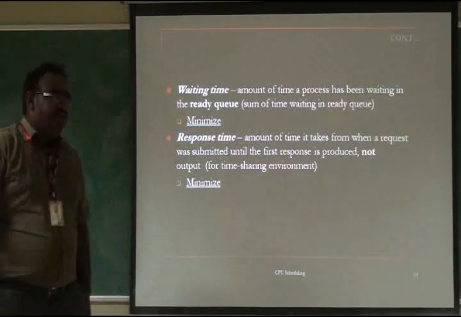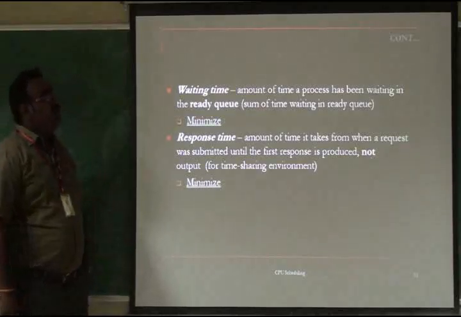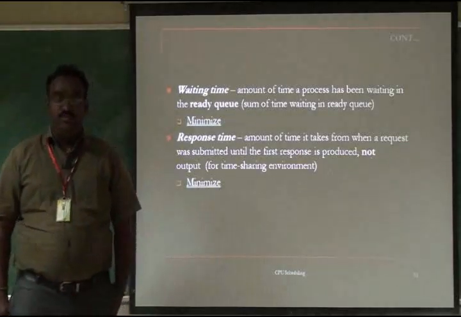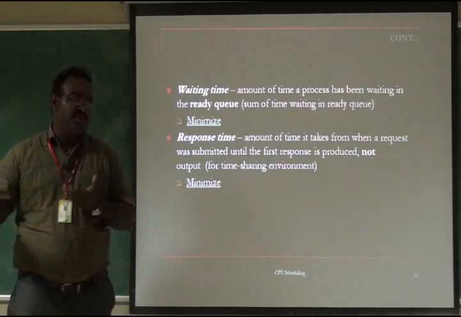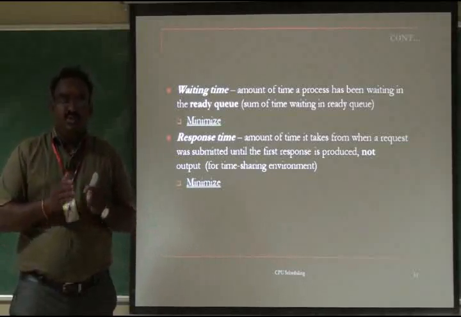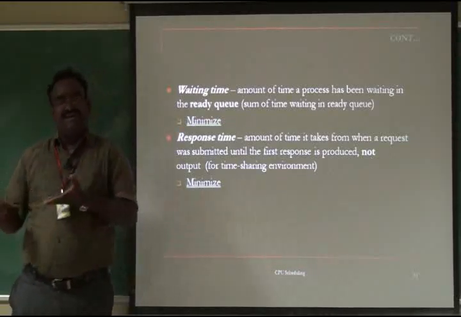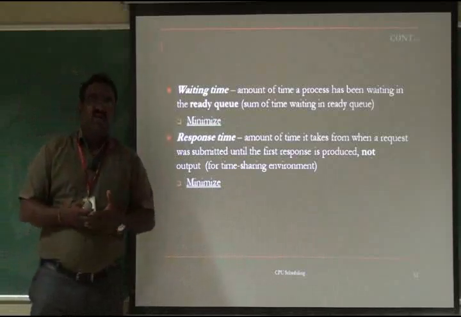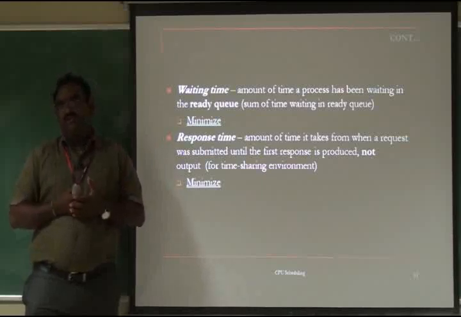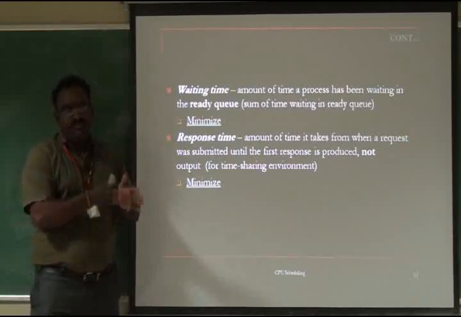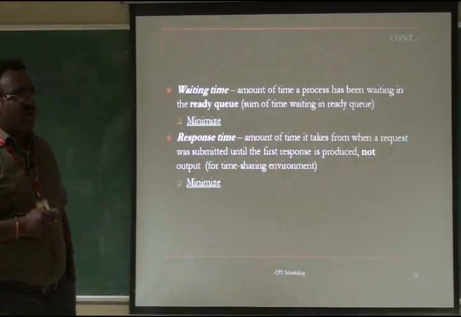Then the other two final criteria are waiting time and response time. Both should be minimized. The waiting time is the amount of time your process has been waiting in the ready queue. The process is ready and comes to the ready queue, but the scheduler never selects it to be scheduled on the CPU. That is called waiting time. If it waits a lot of time in the ready queue, the system will hang up, the process may go to a terminated state, and the process loses its data. So there is a lot of hang-up and lookup overhead by the OS. Once the process is in the ready queue, it should be immediately allocated by the scheduler to the dispatcher. That time we call waiting time.